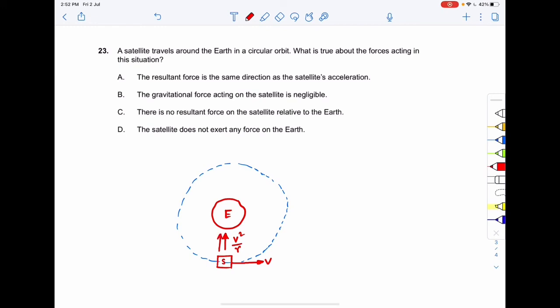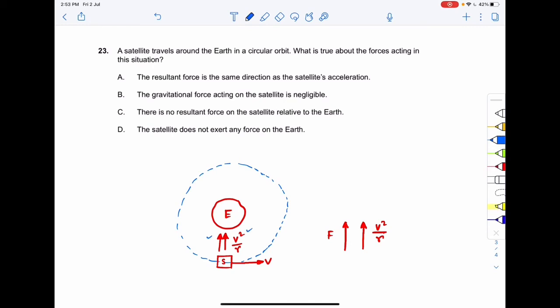The centripetal acceleration is v square by r, and the force applied by the earth on the satellite, suppose it is F. They are acting in the same direction, right?